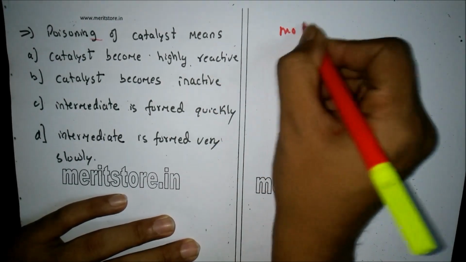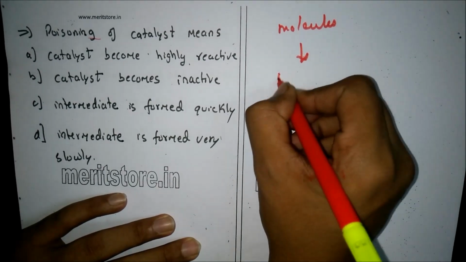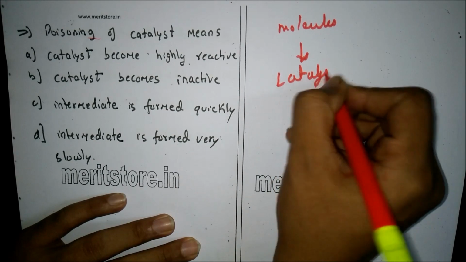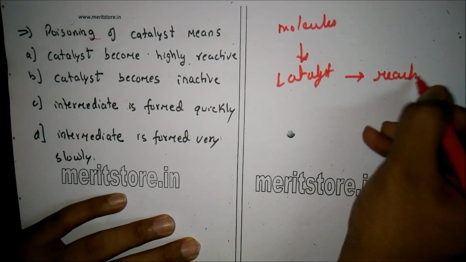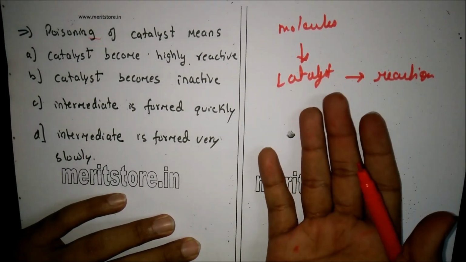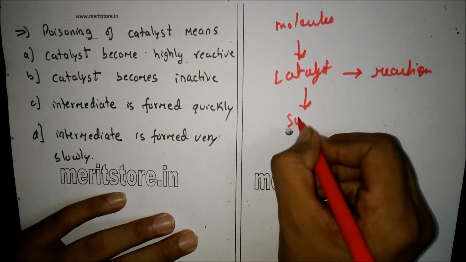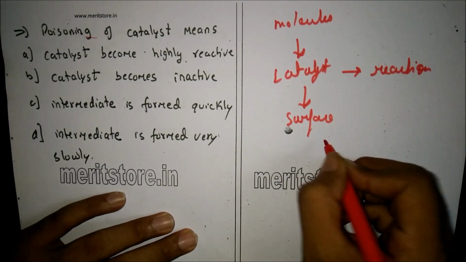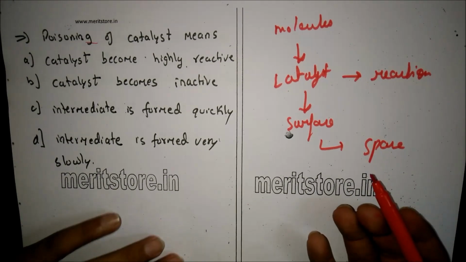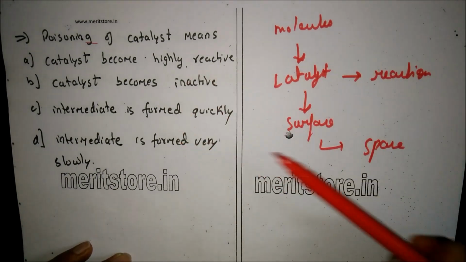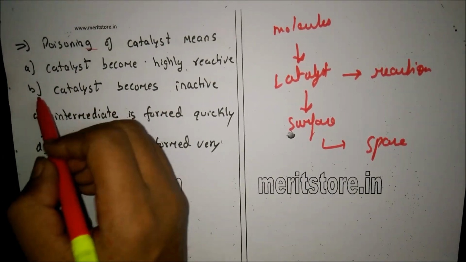The molecules other than the desired ones are accumulated on the catalyst, which further do not get consumed in the reaction. Therefore, extra molecules are accumulated on the catalyst. Therefore, it rests on the surface of the catalyst, blocking the space, which renders the catalyst useless. Therefore, this makes the catalyst inactive. Therefore, poisoning of catalyst means catalyst becomes inactive. The correct answer is option B.